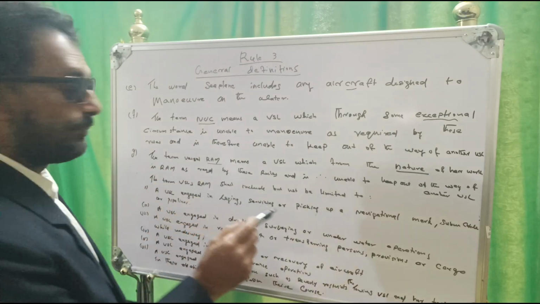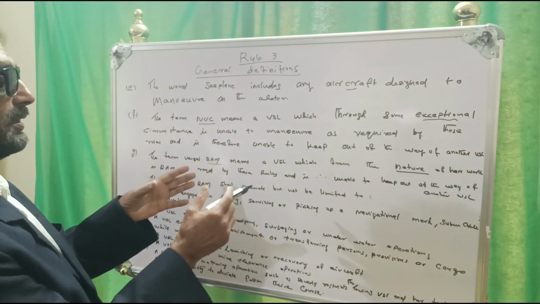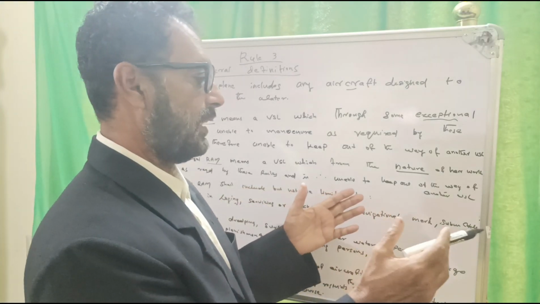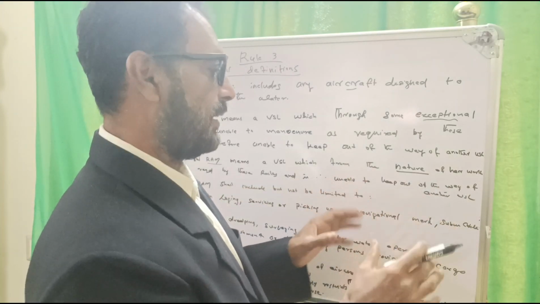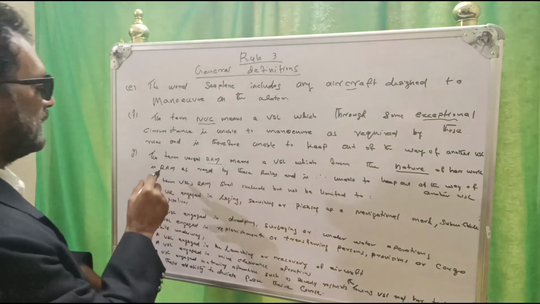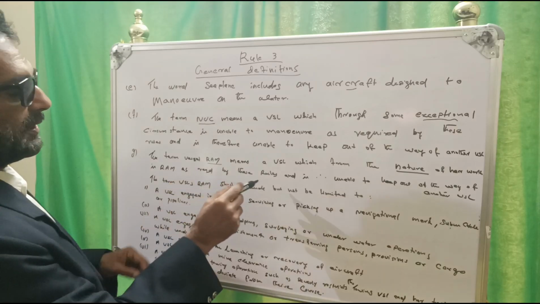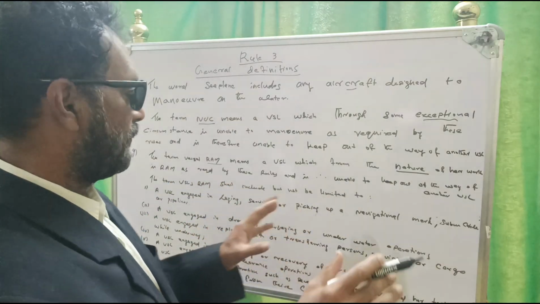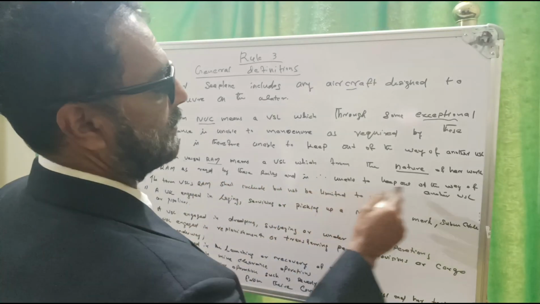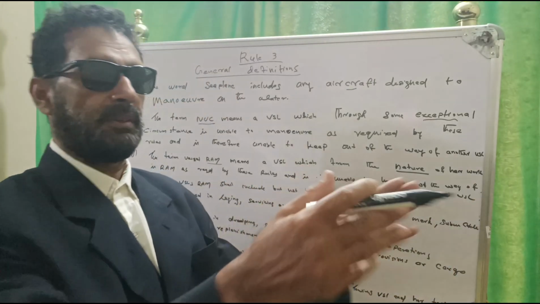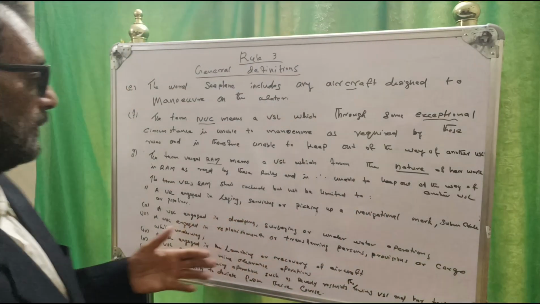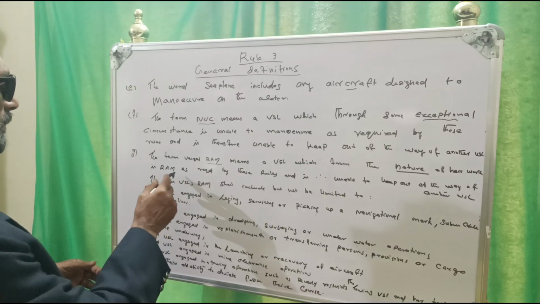I say again, the term vessel restricted in ability to maneuver means a vessel which from the nature of her work, what work she does, the nature of her work, is restricted in ability to maneuver as required by these rules, cannot follow all these rules, and is therefore unable to keep out of the way of another vessel. Maybe risk of collision may exist. That type of vessel is called a vessel restricted in ability to maneuver.